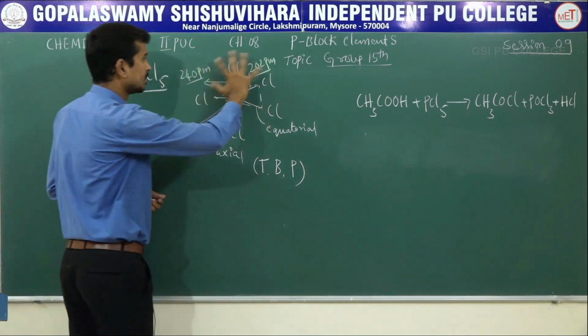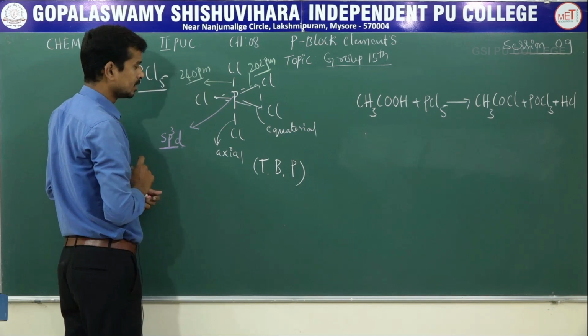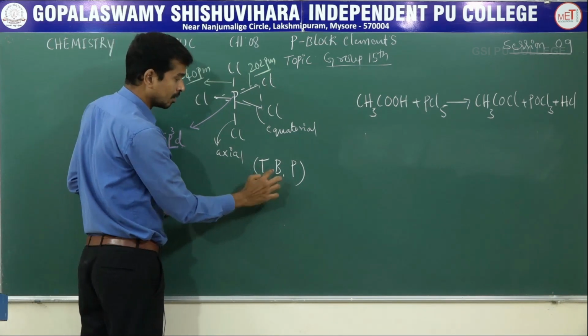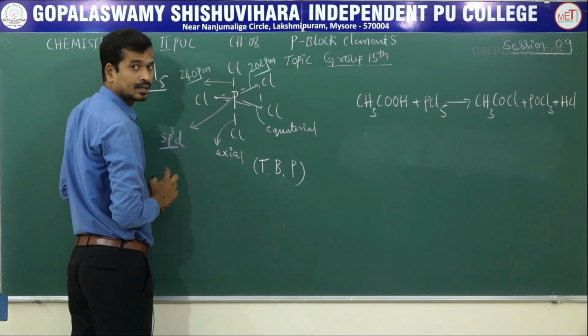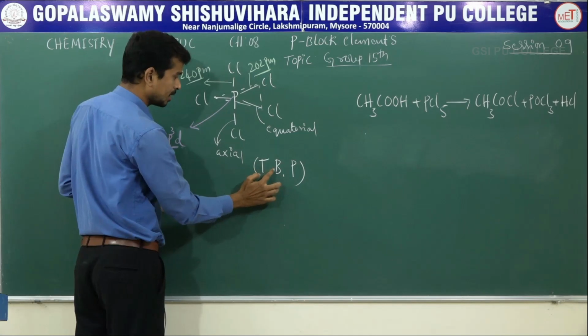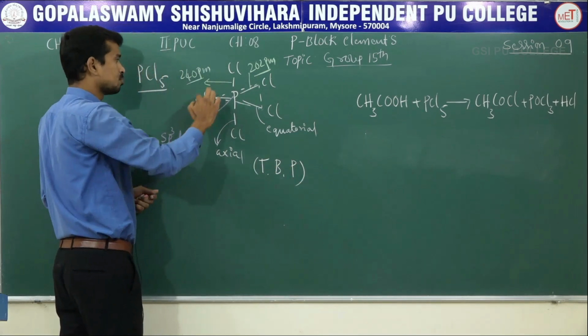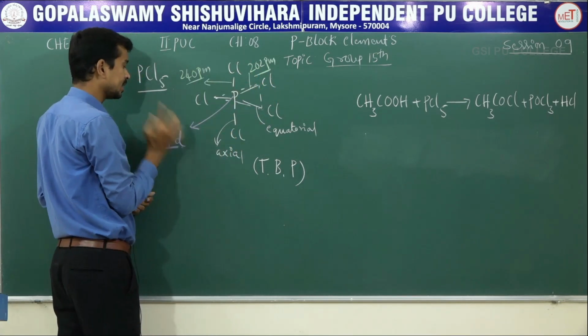Let us consider its geometry. It is trigonal bipyramidal, short form TBP structure. The hybridization of phosphorus in PCl5 is sp3d.